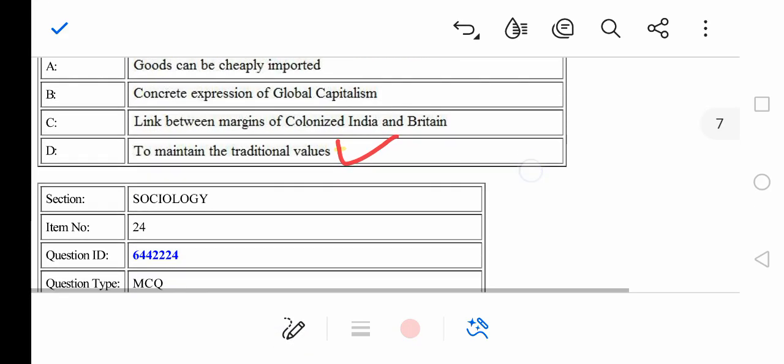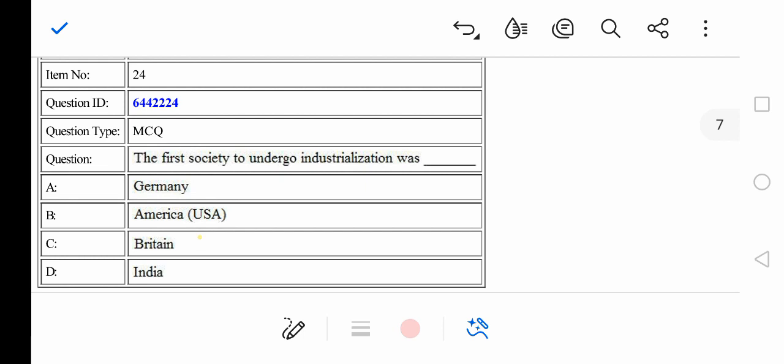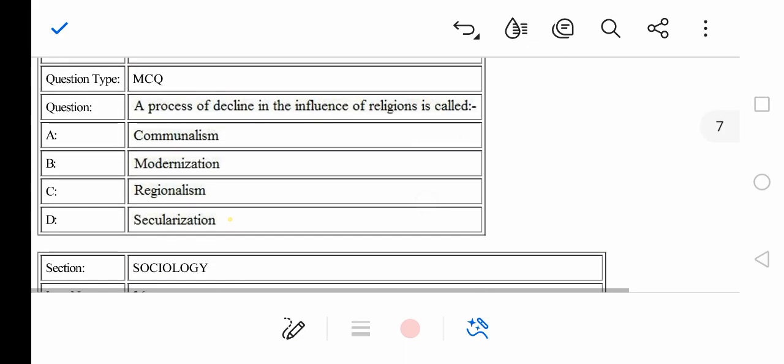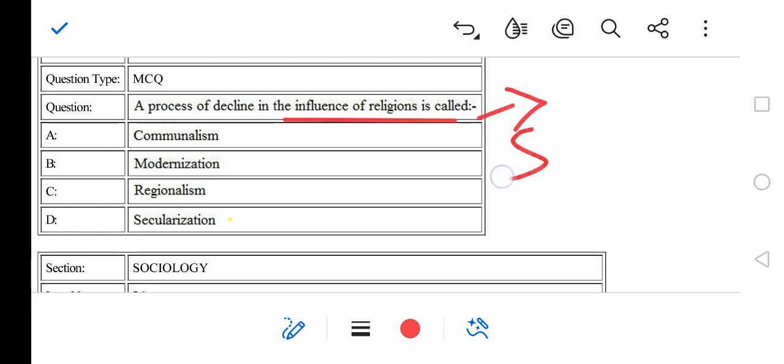Question number 24. The first society to undergo industrialization was definitely the UK. So option C, Britain, is the correct answer. The process of decline of religion is known as secularization. We all know it, right? So option D is the correct answer.